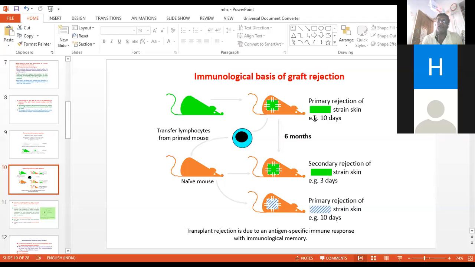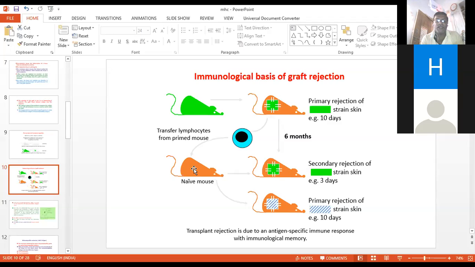Then the same mouse, now a native mouse, is grafted a second time with a small piece of skin, and it shows rejection within 3 days.